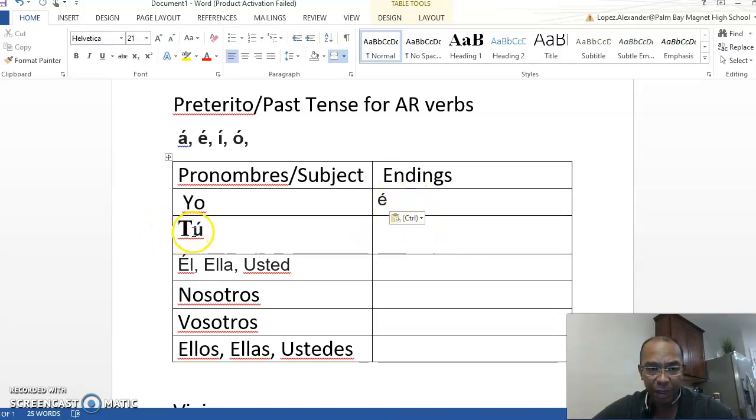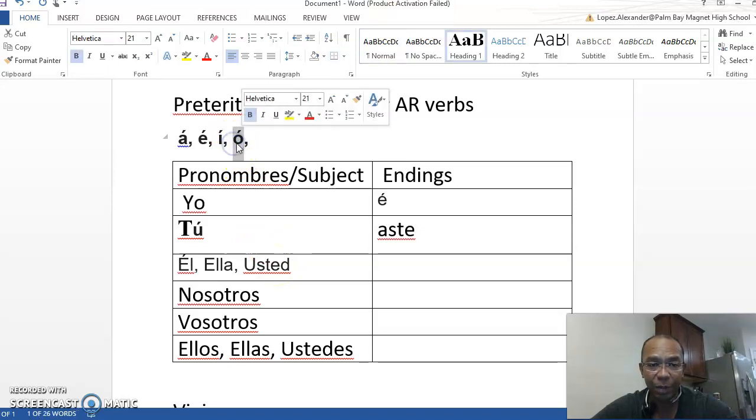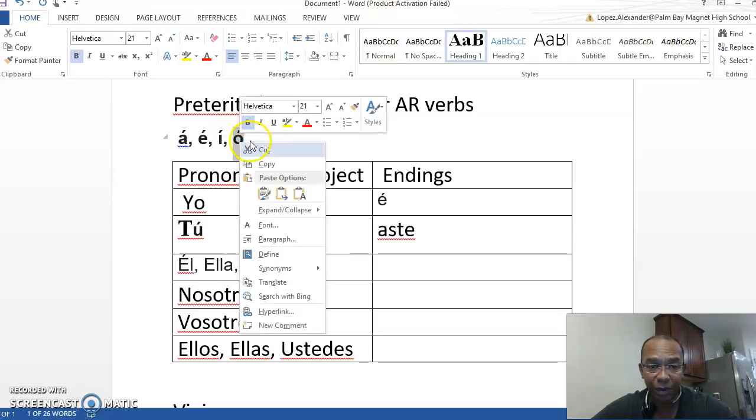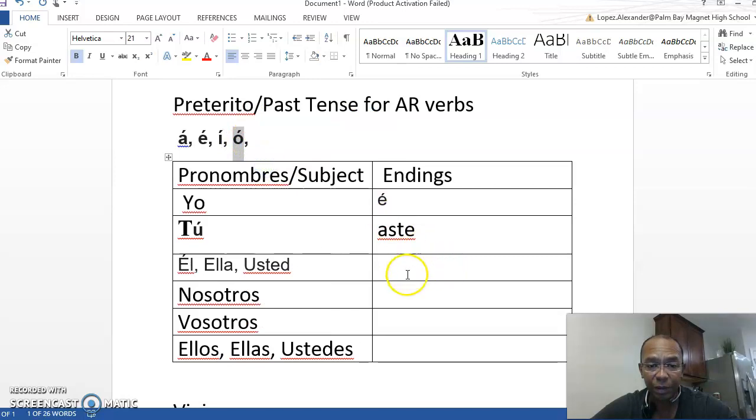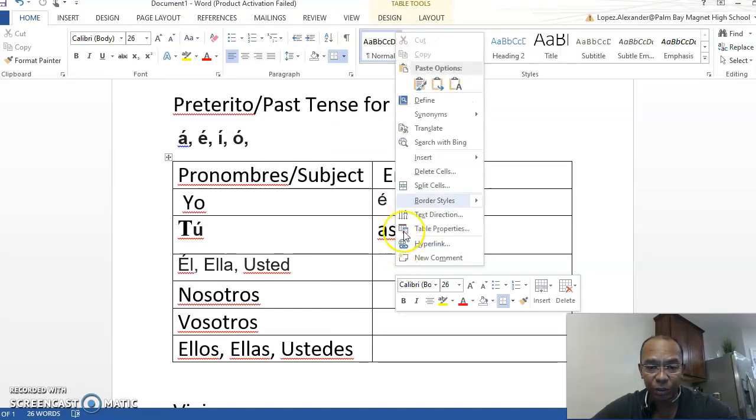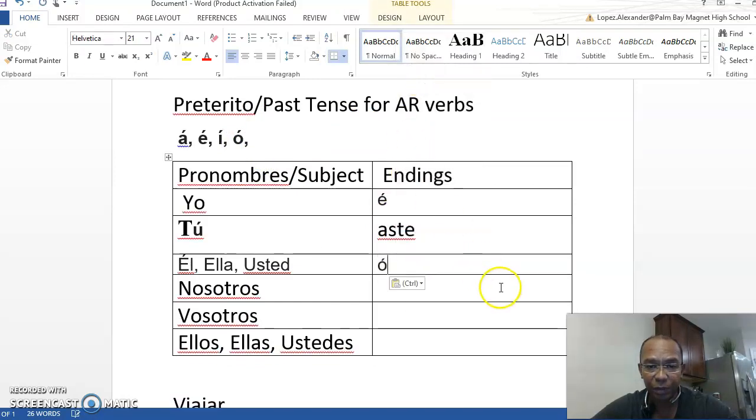The correct one for tú will be aste, A-S-T-E. Él, ella, and usted, yes, it's an ó, with an accent. Make sure you put that in there, because otherwise you will be referring to the present tense in the yo form.